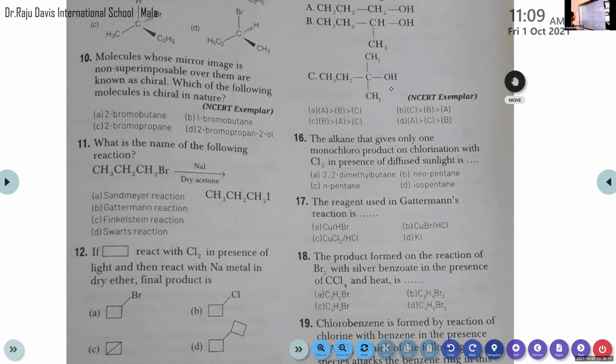2-bromobutane, then 1-bromobutane, 2-bromopropane, 2-bromopropan-2-ol. Which of the following molecule is chiral in nature? So first one is 2-bromobutane, right?